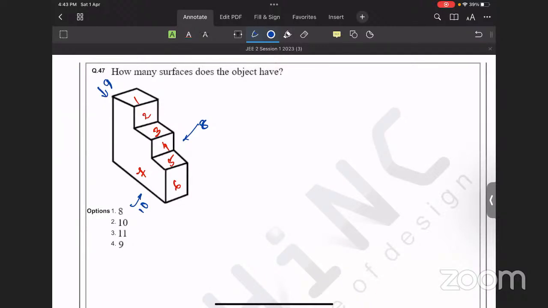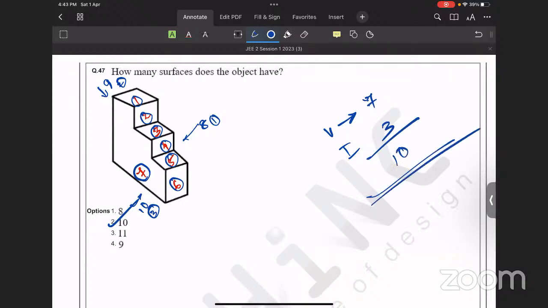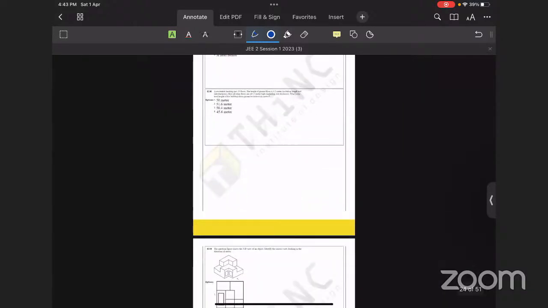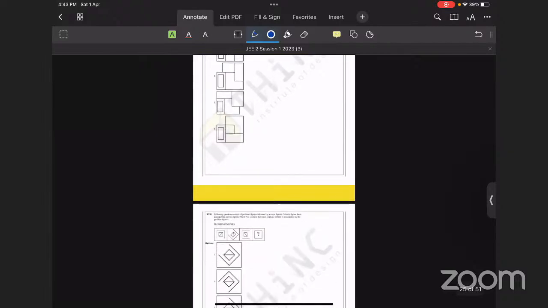You can count the visible surfaces first, then go for the invisible ones. So the visible ones, you can find here 1, 2, 3, 4, 5, 6, and the 7th one. So 7 visible are over. Then you can go for the invisible ones: this is the first invisible one, second invisible one, and third invisible one. Simple question. 10 is the right answer. You can find 7 and 3, and that is why 10. So in this way also you guys can solve questions.